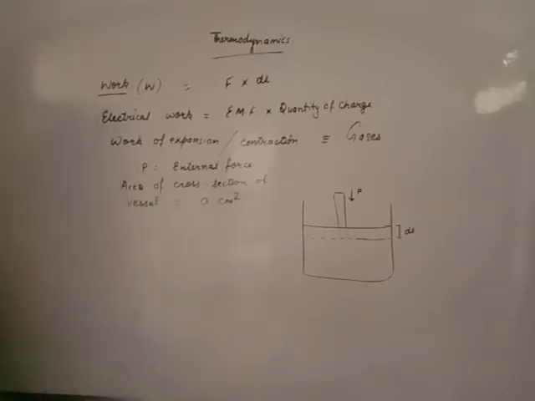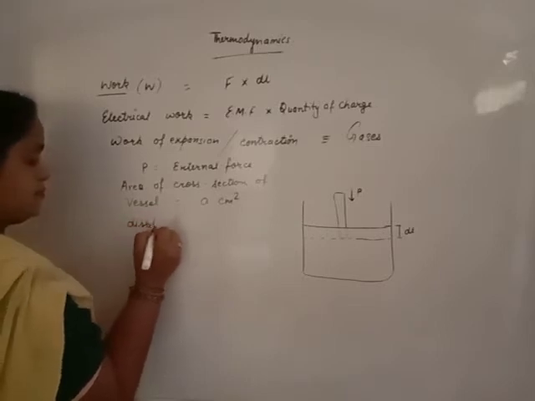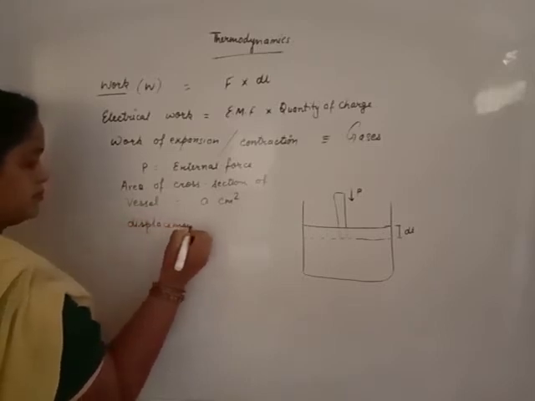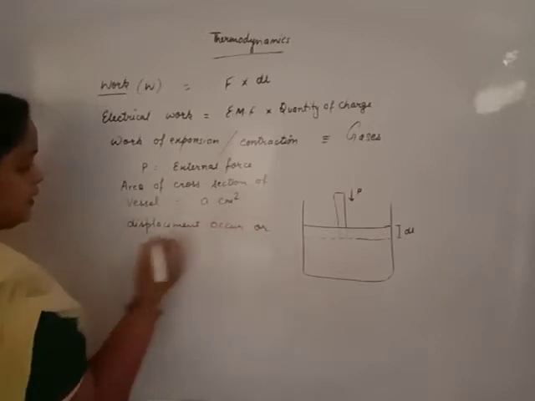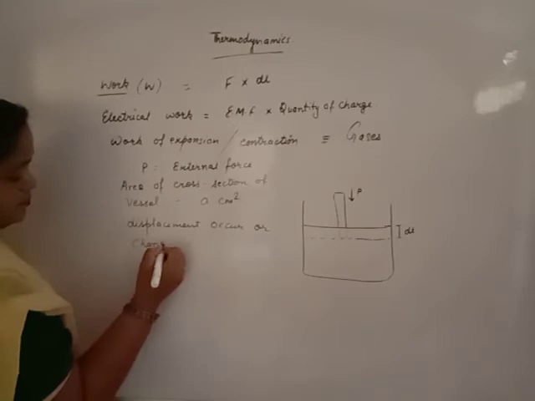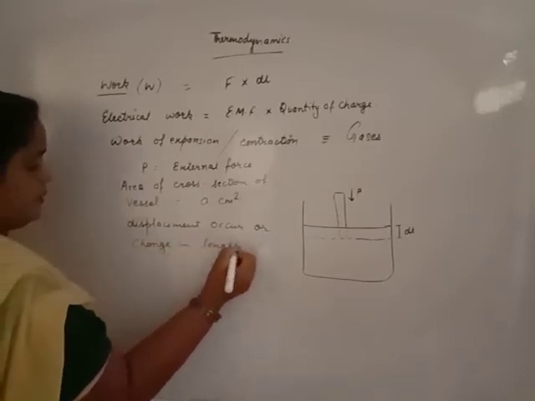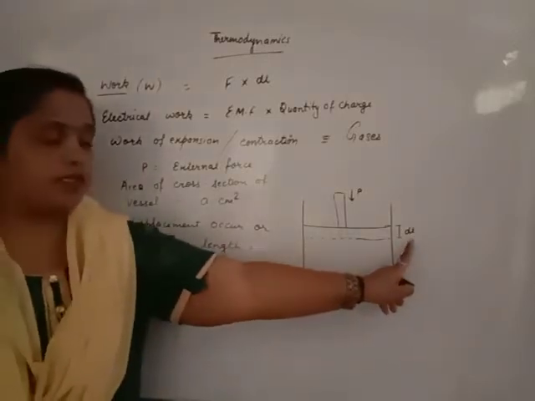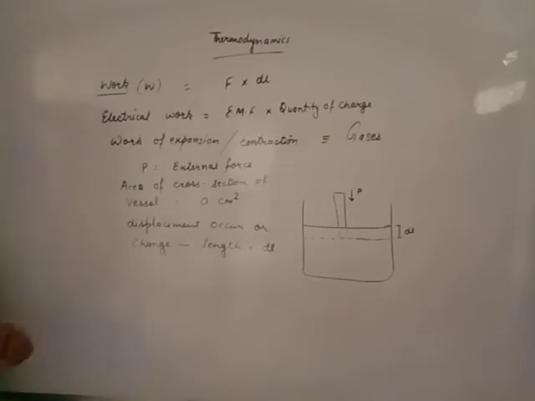Displacement occurs, or change in length, beta, change in length dl, change in length, that is dl.